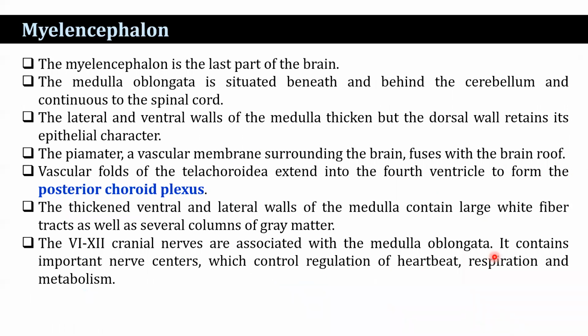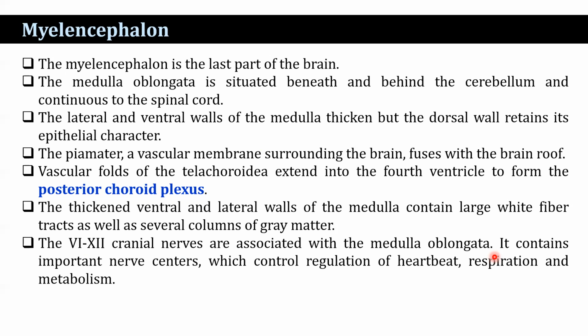The myelencephalon is the last part of the brain. The medulla oblongata is situated beneath and behind the cerebellum and is continuous with the spinal cord. The lateral and ventral walls of the medulla thicken, but the dorsal wall retains its epithelial character. The pia mater, a vascular membrane surrounding the brain, fuses with the brain wall. Vascular folds of tela choroidea extend into the fourth ventricle to form the posterior choroid plexus.